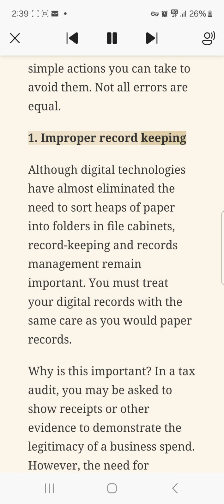1. Improper record keeping. Although digital technologies have almost eliminated the need to sort heaps of paper into folders and file cabinets, record keeping and records management remain important. You must treat your digital records with the same care as you would paper records. Why is this important? In a tax audit, you may be asked to show receipts or other evidence to demonstrate the legitimacy of a business spend.